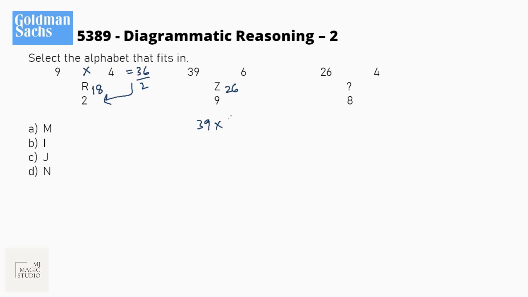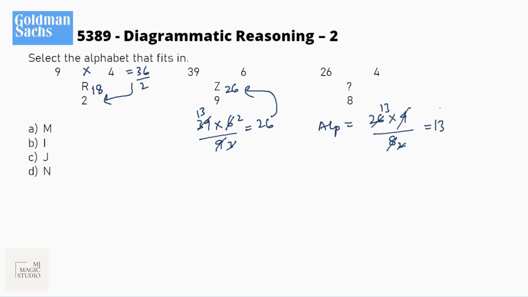Similarly, let me check here. 39 into 6 by 9. 3 2 times, 3 times, and this is 13. 13 into 2 is 26, which is matching up. So the alphabet which should come here should be of the number place 26 into 4 by 8, and that should be 13th. And the 13th alphabet in the English language is M. So the alphabet which should be placed in place of this question mark is M, that is in option A.